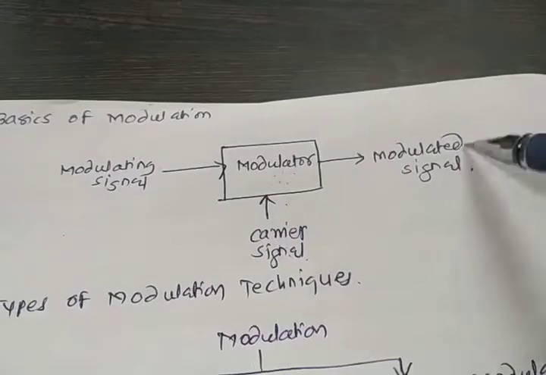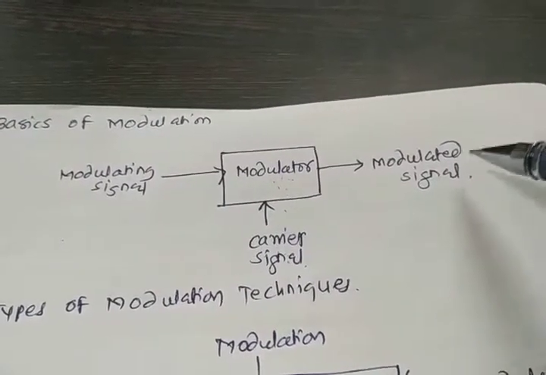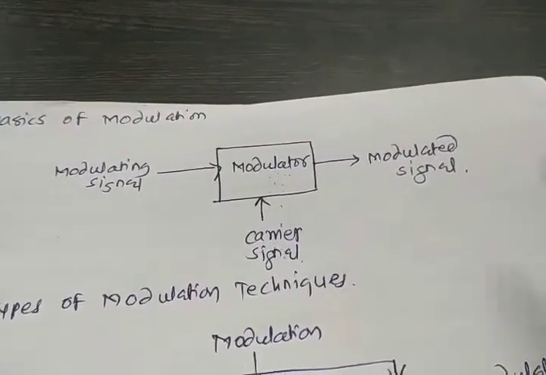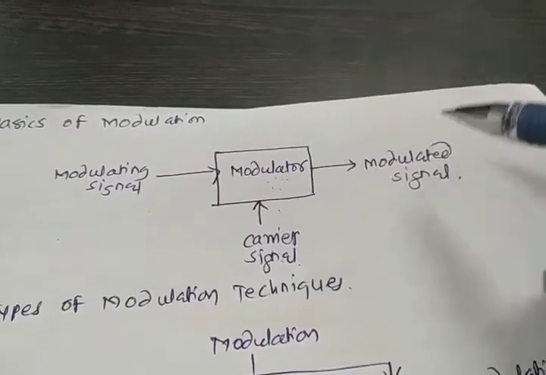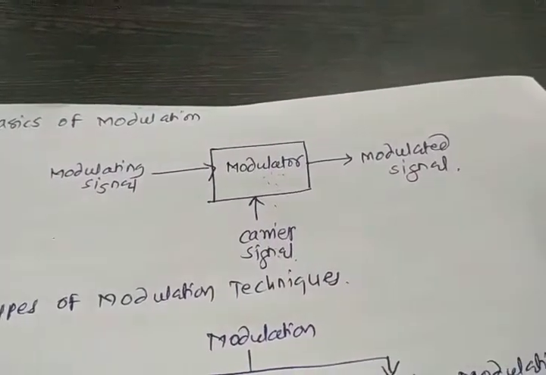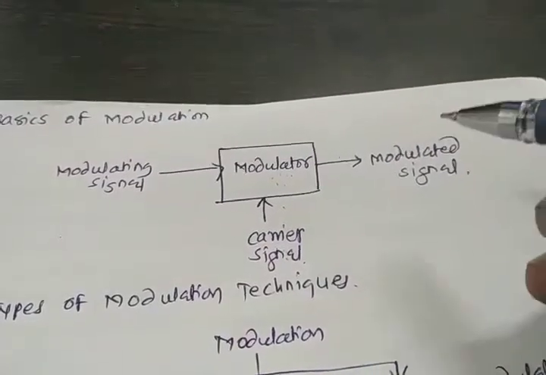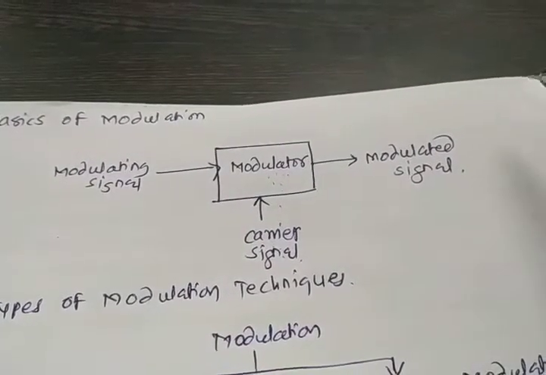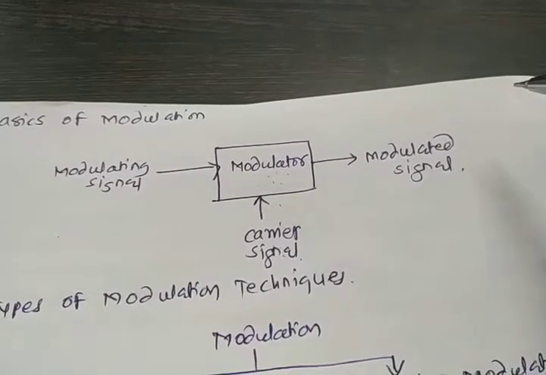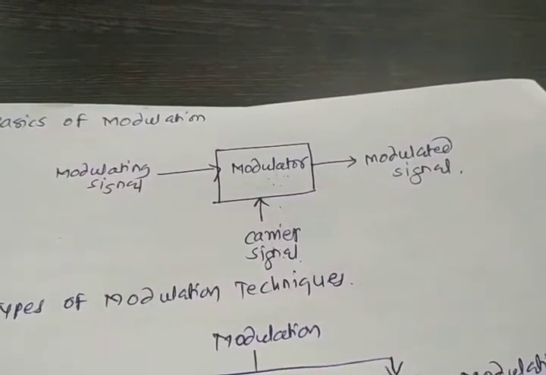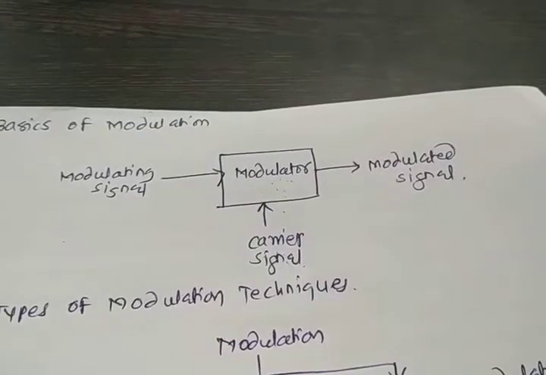This modulated signal is what we transfer through the transmitting antenna. The transmitter transmits this modulated signal over a communication channel or medium.